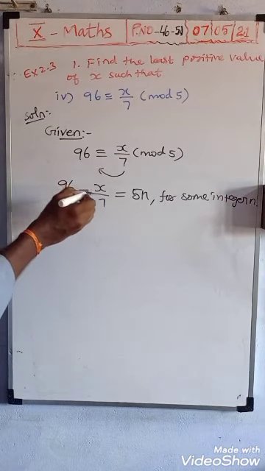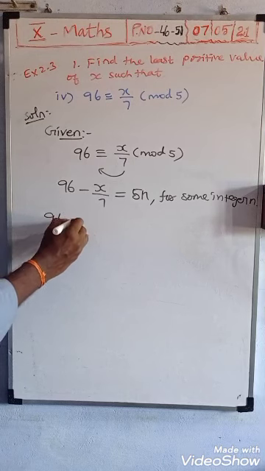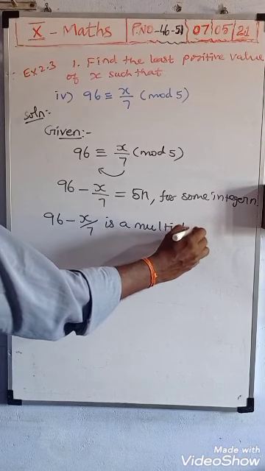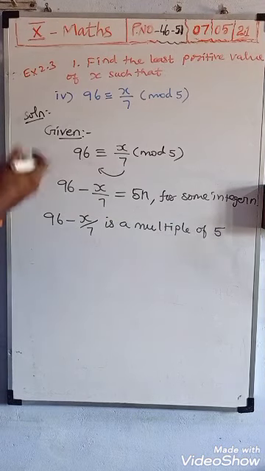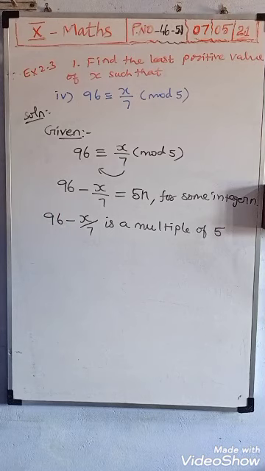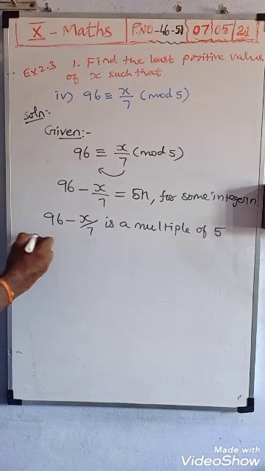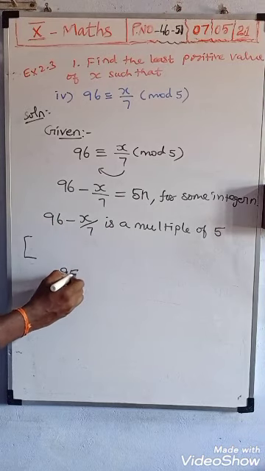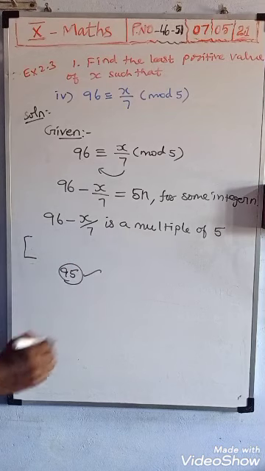Now, instead of x you should substitute. Next, 96 minus x by 7 is a multiple of 5. Before you go on, because we are subtracting, we want to check which number before 96 is a multiple of 5. So you substitute and see. If you substitute 1, we will not get it. Next, 2 you substitute, we will not get it. 2 by 7, 3 by 7, 4 by 7, 5 by 7. So the number before 96 is 95. 95 exactly, the 5 table is possible. It's a multiple of 5.